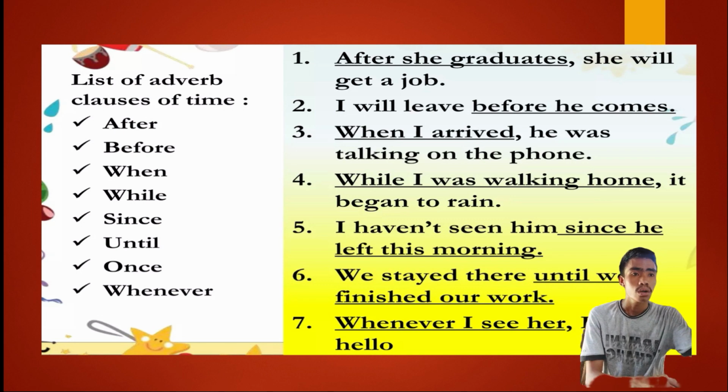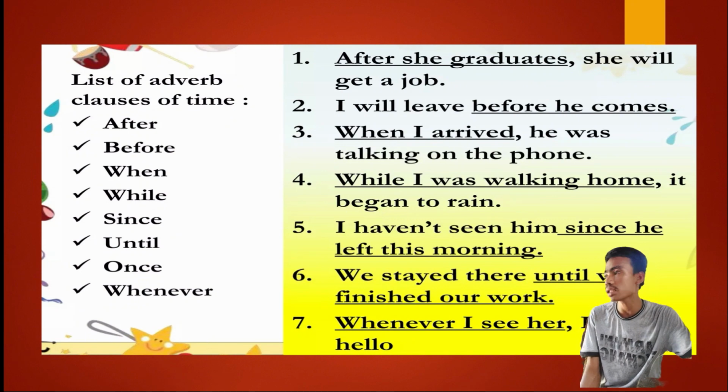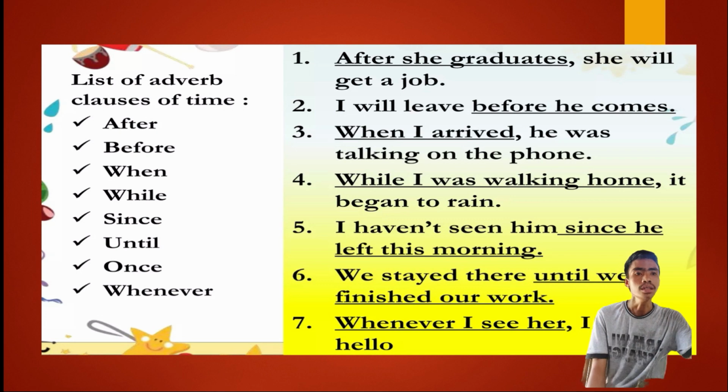Third, we have, when I arrived, he was talking on the phone. As we observe, the sentence here has a comma because it indicates where the adverbial clause ends. Fourth, while I was walking home, it began to rain. Same with sentence number 3, we have the comma, which indicates the end of the adverbial clause. And our adverbial clause here is while I was walking home.